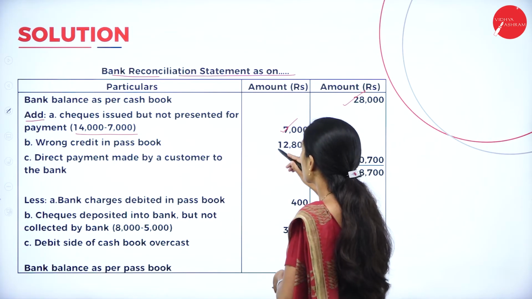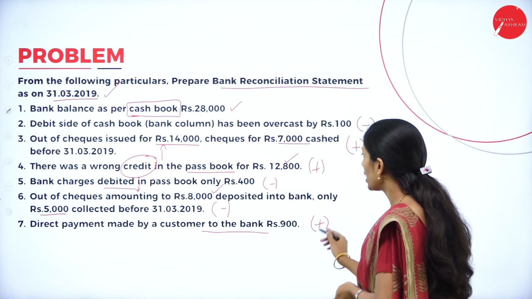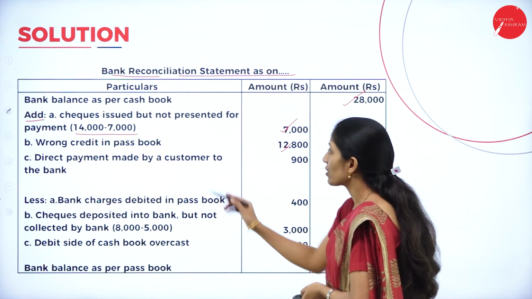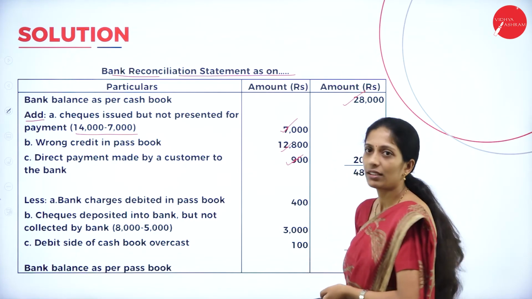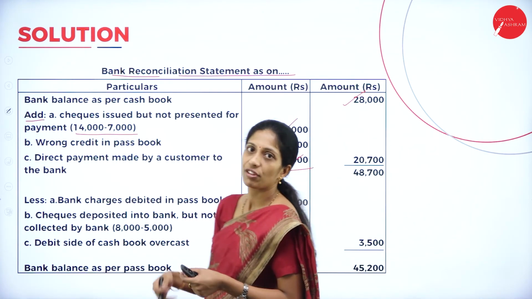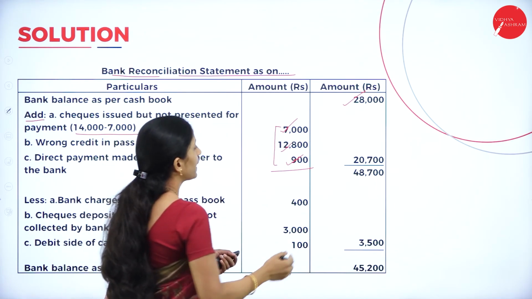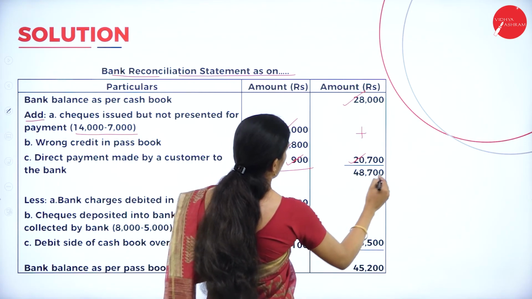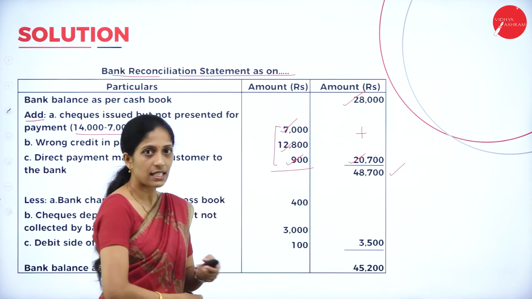Next, direct payment made by the customer, 900. Now add these three. So if you add all the items, you'll get 20,700. So 28,000 plus 20,700, you'll get 48,700.